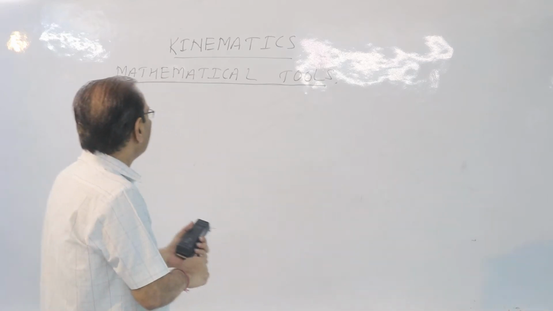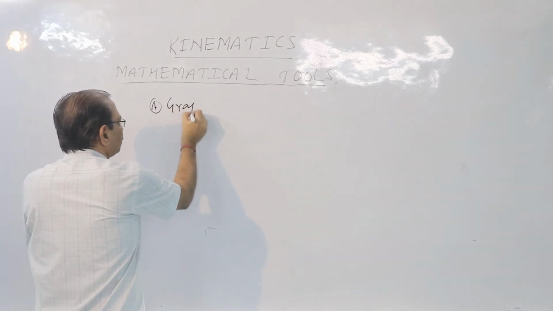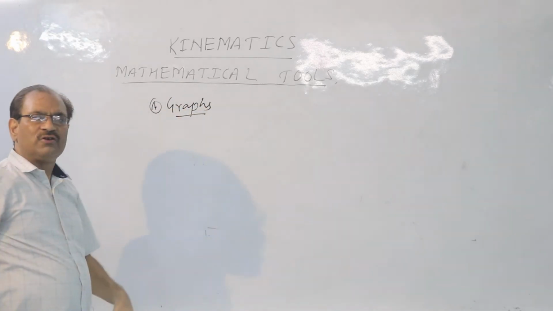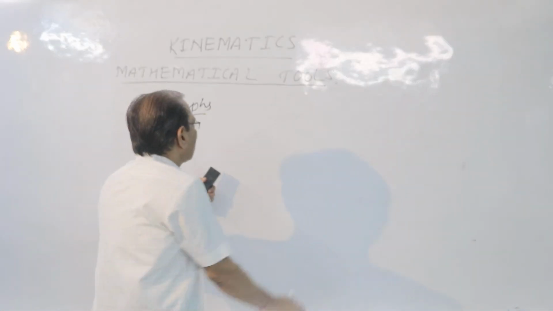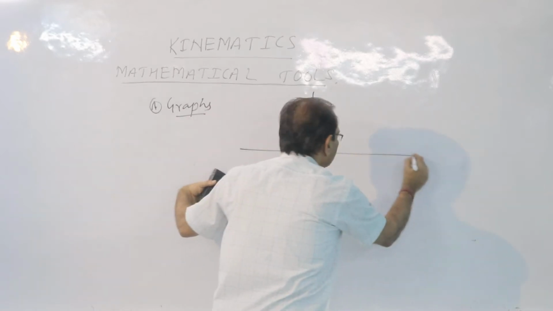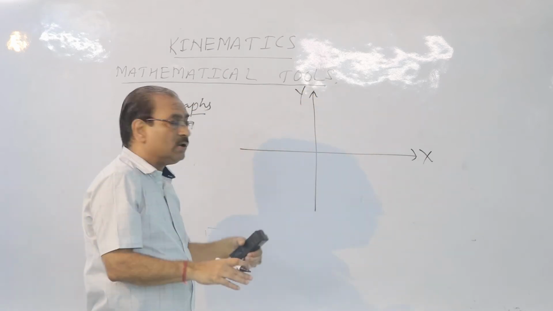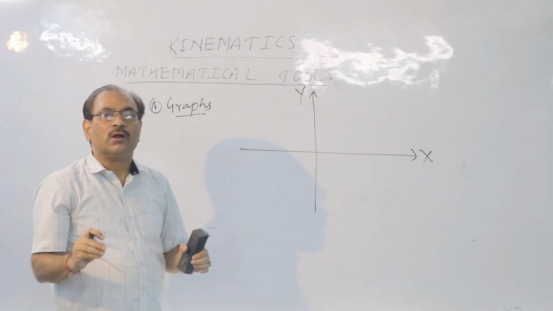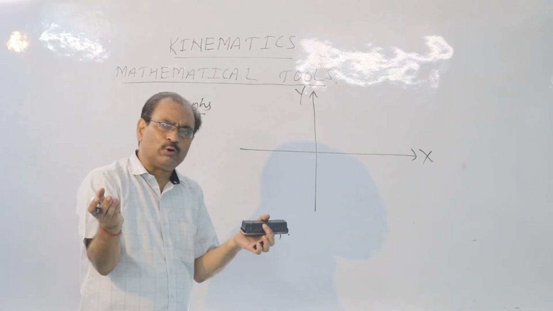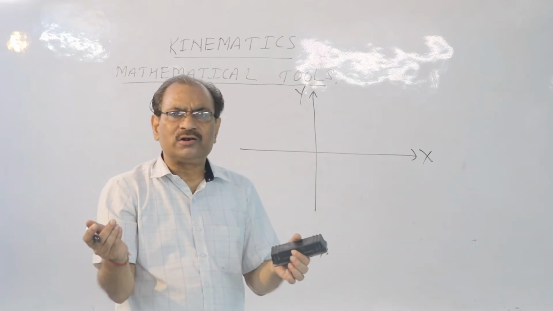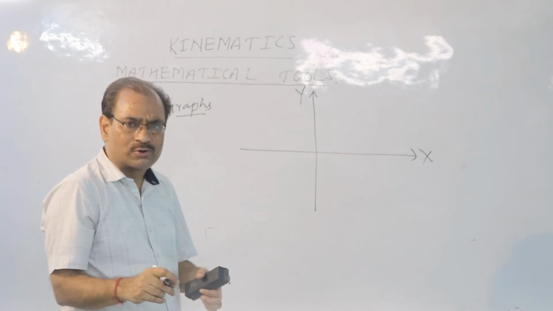Alright, so I am starting with what is called the knowledge of graphs. Number one, graphs. Children, in physics, graphs are really important. You are familiar with the graph paper or the graphs. Nothing new for you. These are the two axes called x-axis and y-axis. Children, in physics, we have to select the directions, because in physics we shall be using vector quantities. These quantities have got the directions also. So let us now develop the sense of directions also.